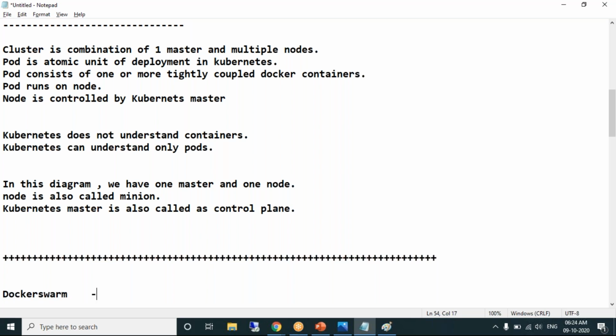If it is Docker Swarm, which containerization tool does Docker Swarm use? Docker, correct? Docker Swarm is a container orchestration tool. Docker is containerization.